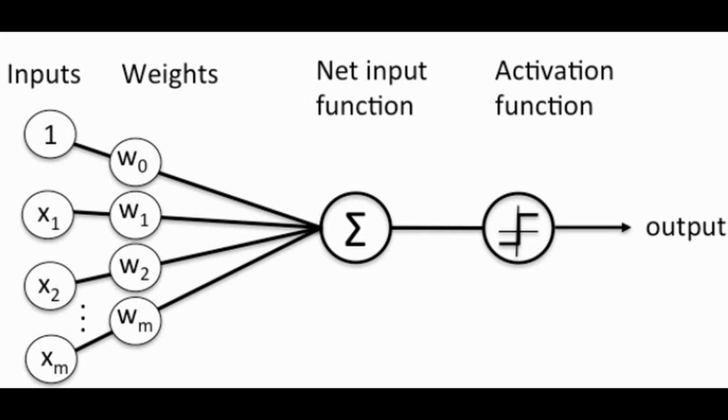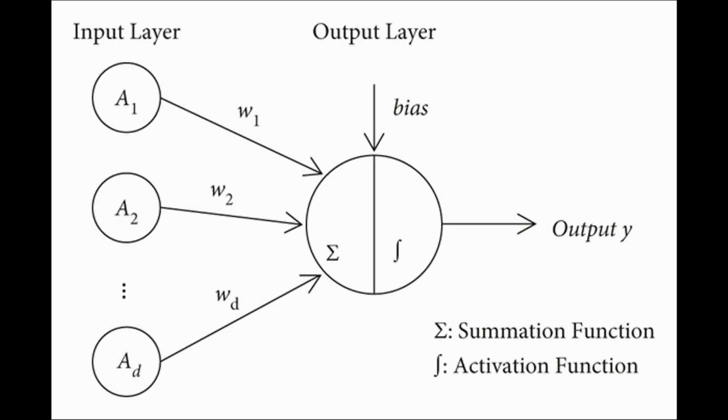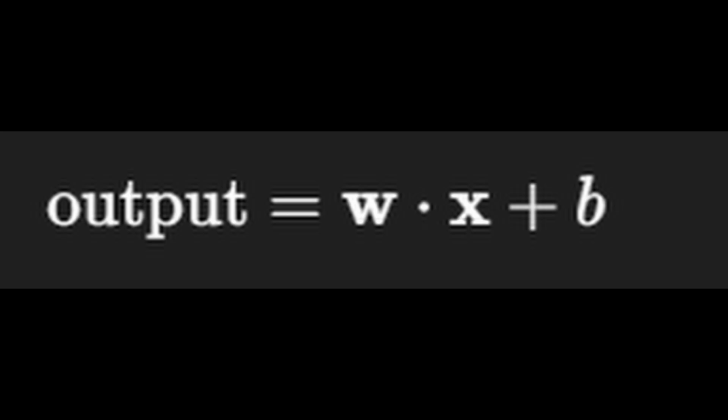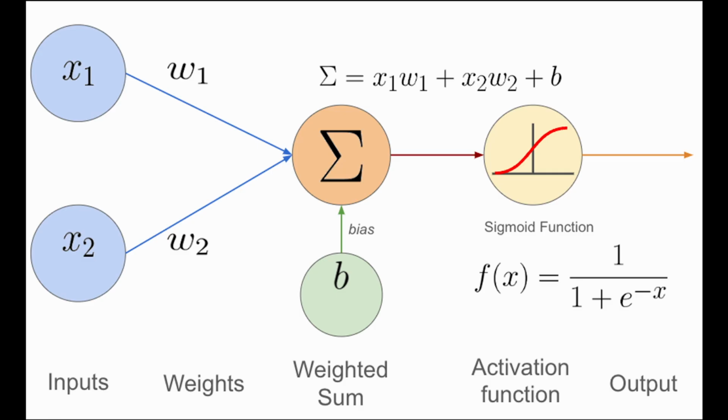Perceptron and linearity. The fundamental unit is a neuron or perceptron. Mathematically, this is the linear operation. The neuron takes an input vector and computes a dot product with the weight vector, adding a scalar bias. The weights determine the importance of each input feature, while the bias shifts the activation function, allowing the model to fit data that doesn't pass through the origin. Without these two parameters, the network is static.